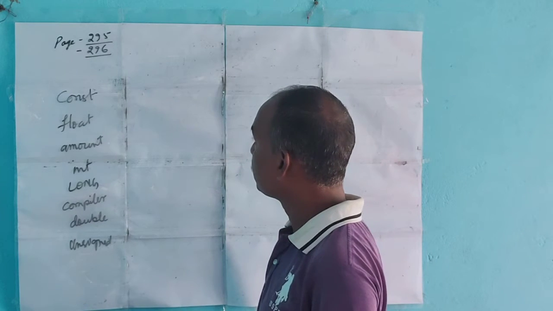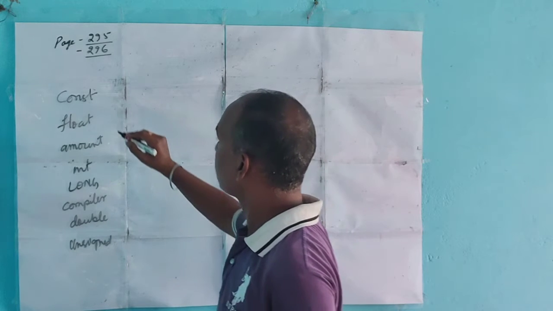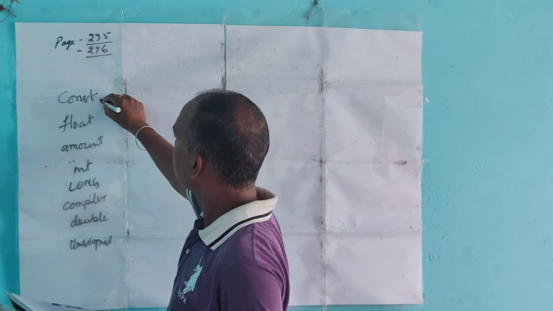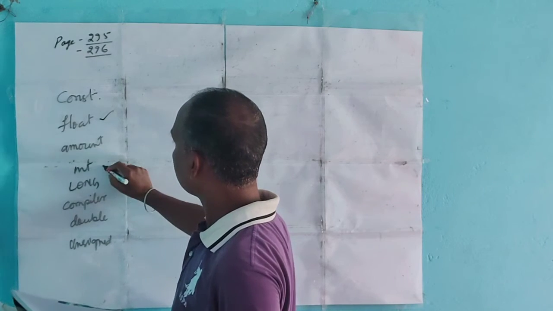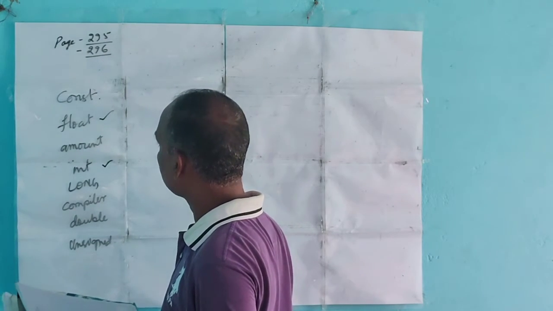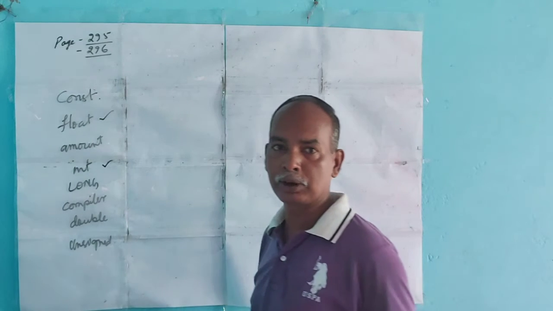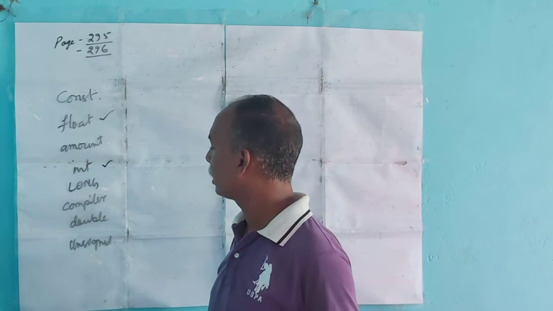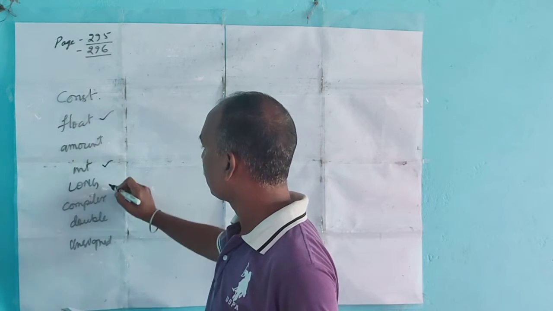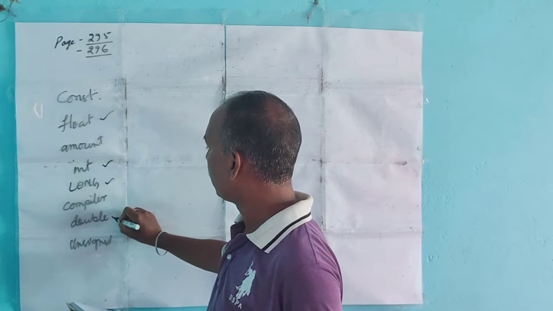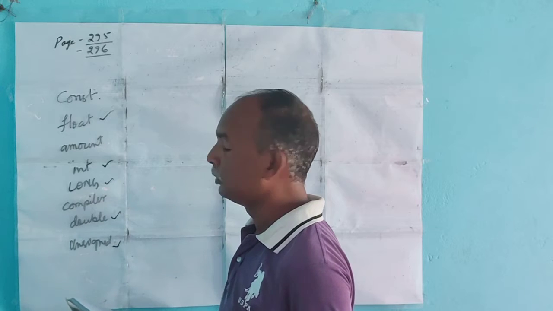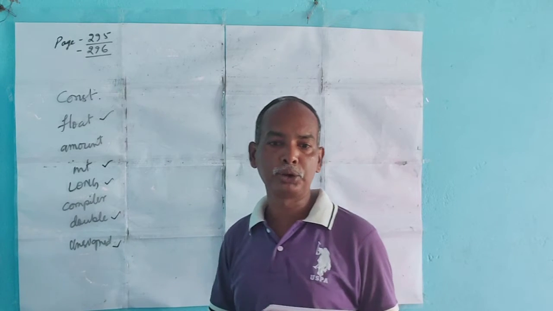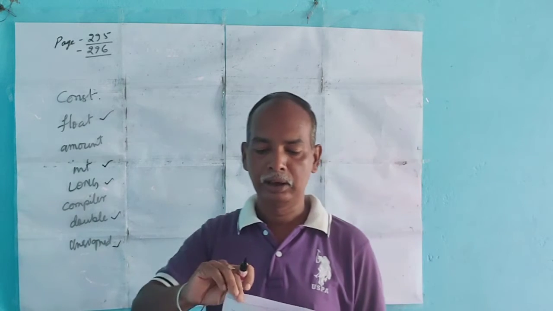So these are the keywords used in C language. Constant is a C keyword, float is a C keyword, int is a C keyword. Float is used to give decimal numbers. Int is integer type, then long, double and unsigned. So these are the different C keywords which you can use in C language.